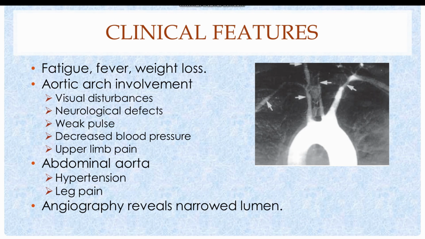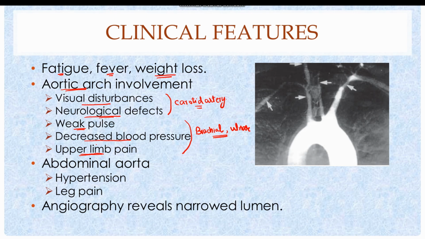The disease presents with vague symptoms that include fatigue, fever, and weight loss. The more specific symptoms appear after severe damage to the blood vessels, and they depend upon the blood vessel that is involved. In case of involvement of the aortic arch and its branches, there is visual disturbance and neurological defects due to involvement of the carotid artery, and there is weak pulse, decreased blood pressure, and upper limb claudication in case of brachial and ulnar arteries.